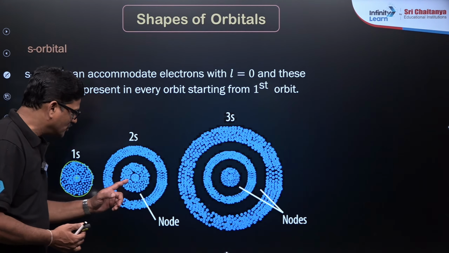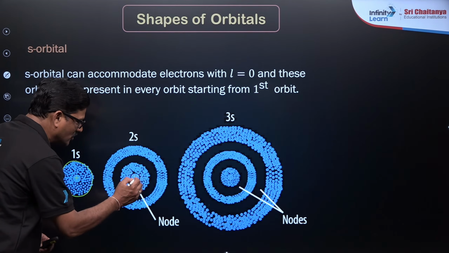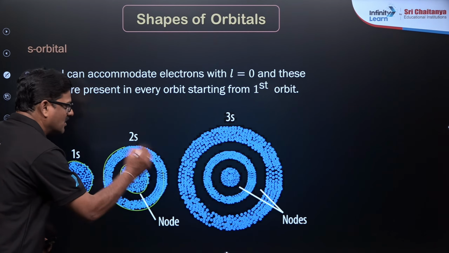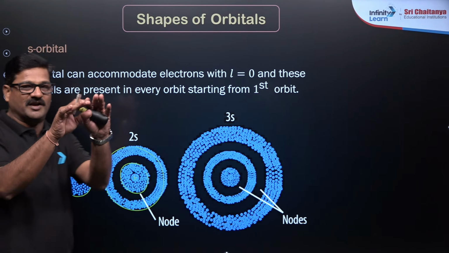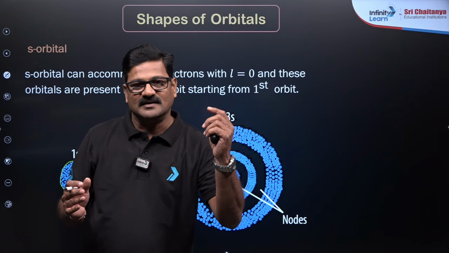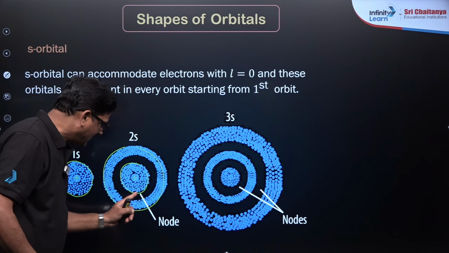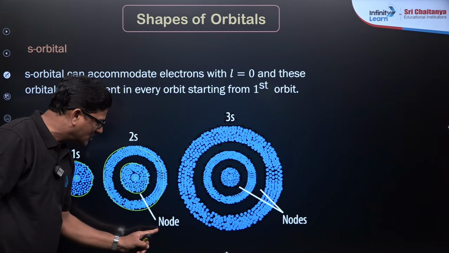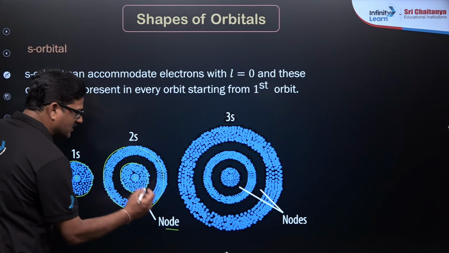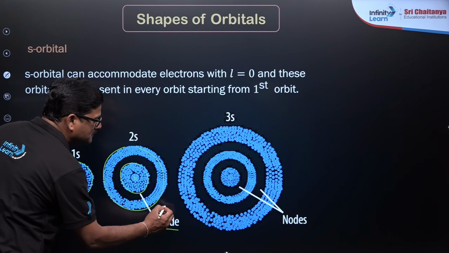Let us talk about the 2s orbital. This is the nucleus, this is the 1s orbital, and this is your 2s orbital. There are 2 spheres, one wrapped over another, and there is a gap where the electron is not found. That is called a node, and since it is spherical in shape, it is called a spherical node.